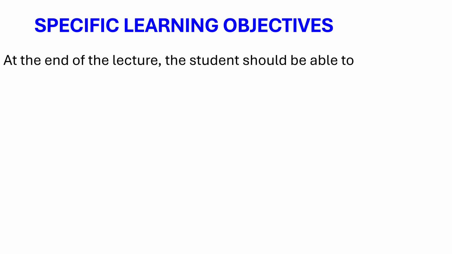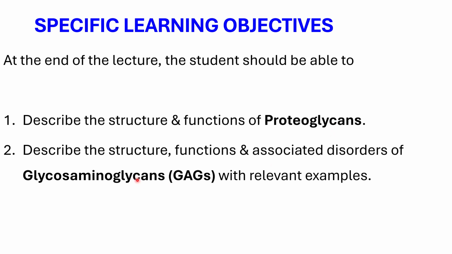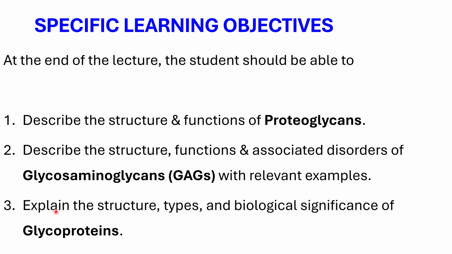Specific learning objectives of today's class are: at the end of the lecture, the student should be able to describe the structure and functions of proteoglycans, describe the structure, functions, and associated disorders of glycosaminoglycans with relevant examples, and explain the structure, types, and biological significance of glycoproteins.